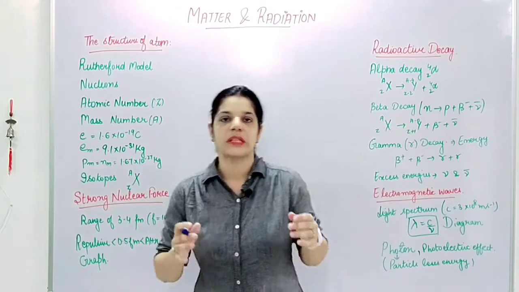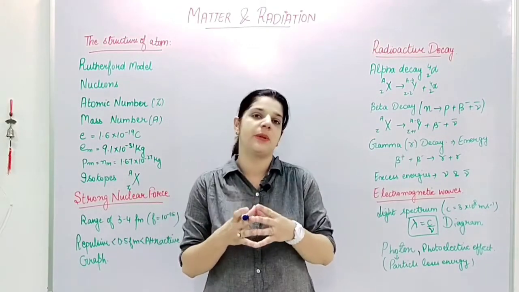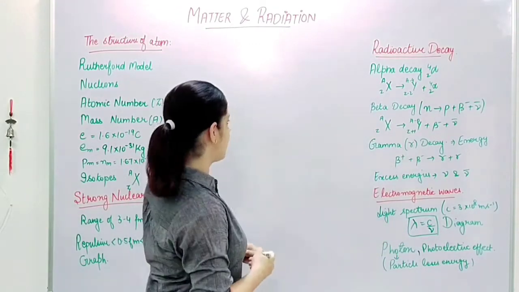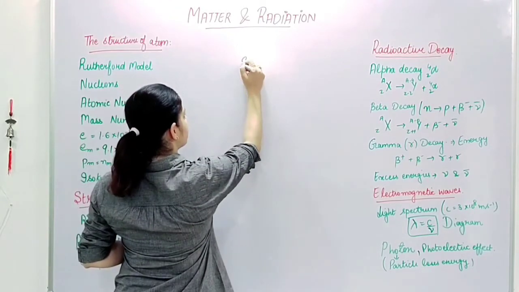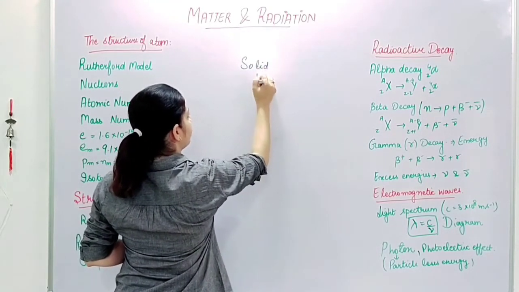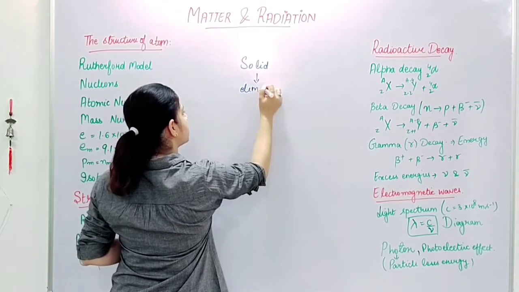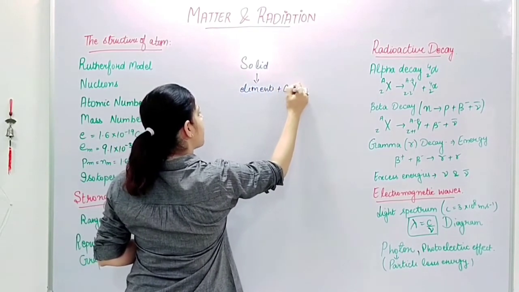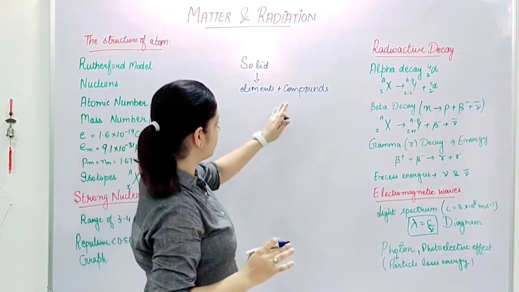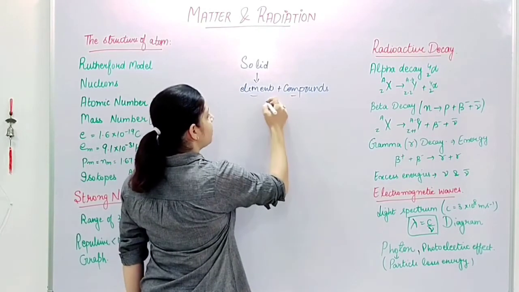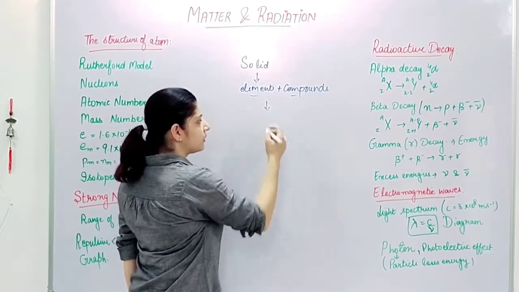Now everyone knows कि कोई भी जो solid material है, any solid is made up of elements plus compounds. Up till this stage everyone knows about it. Now elements and compounds are made up of atoms.